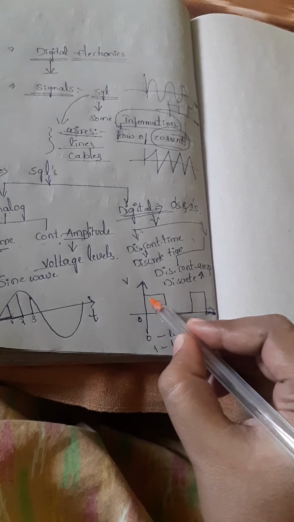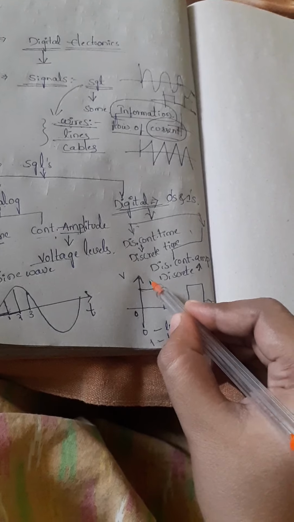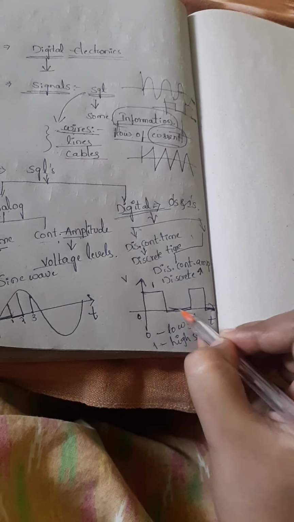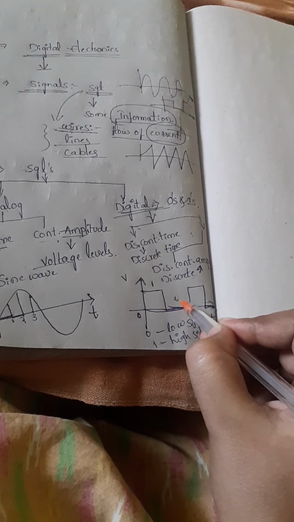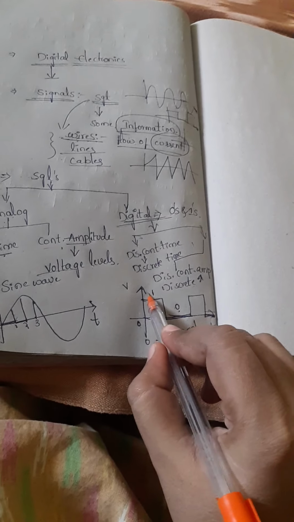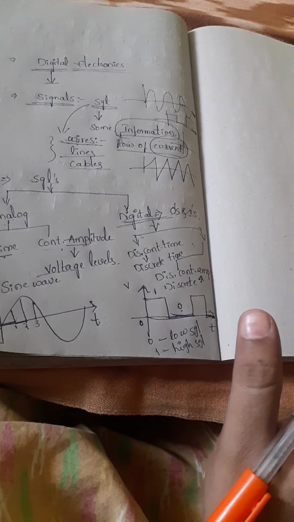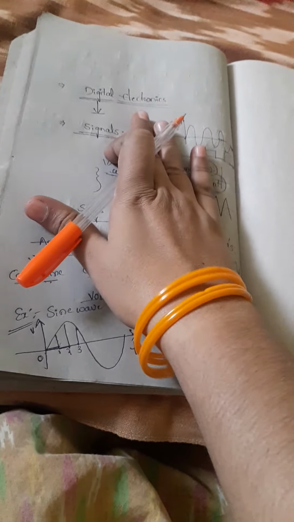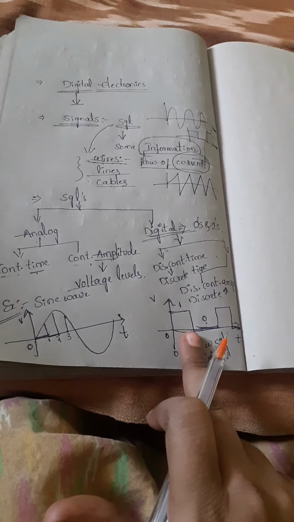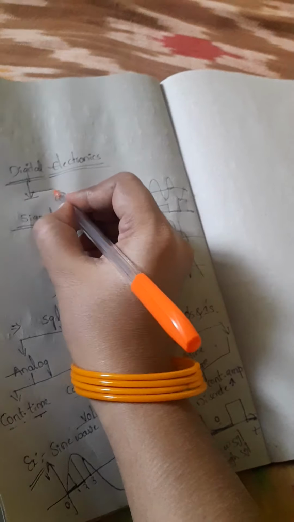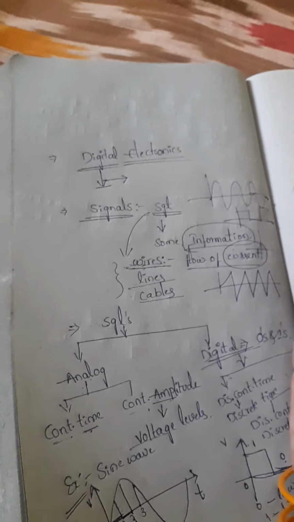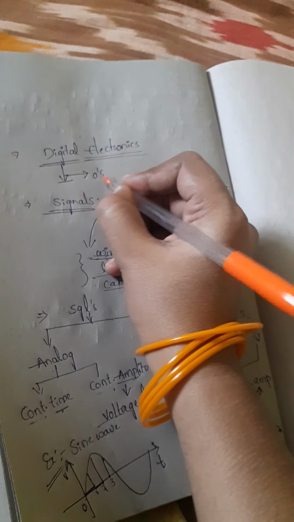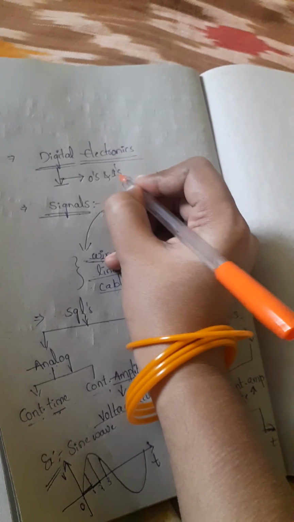Okay, so here this is the high signal part and this is the low signal part. Is it right? So 0 we mention here and 1 is mentioned here. Okay, so this is the digital signal. That means in digital electronics the waveform notation is always like this, and we can represent all the notations in zeros and ones.